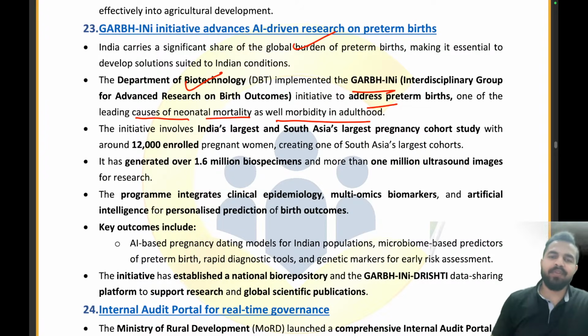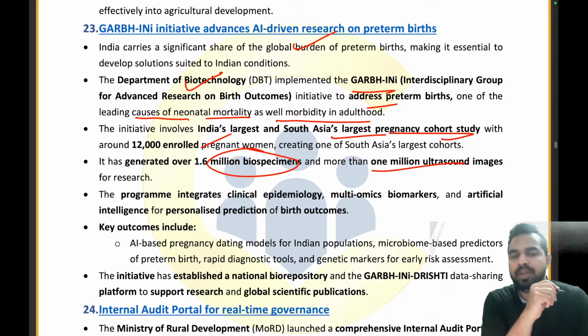So the initiative involves India's largest and South Asia's largest pregnancy cohort study, with around 12,000 enrolled. It has generated 1.6 million biospecimens and more than 1 million ultrasound images. Now, the program integrates clinical epidemiology, multi-omics biomarkers and artificial intelligence for personalized prediction of birth outcomes.